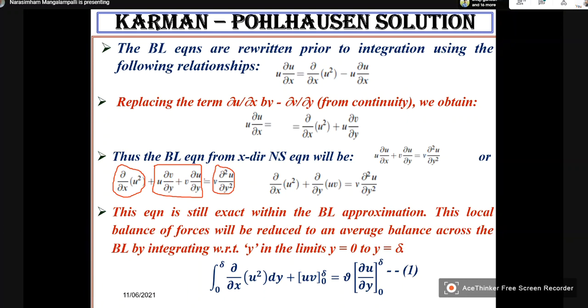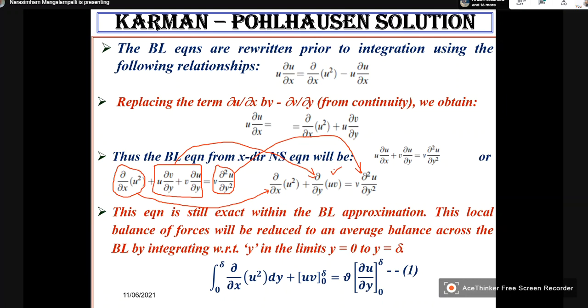So if I combine these two, it is nothing but this term. So this is as it is written. And this is this. And of course, this is as it is retained.